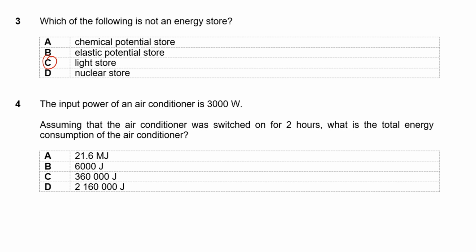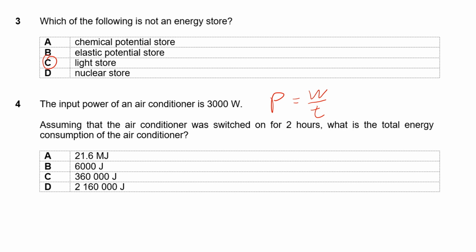Okay, question 4. The input power of an aircon is 3000 watts. And assuming that it was switched on for 2 hours, what was the total energy consumption of the air conditioner? So the first thing that we have to do is figure out what the formula is. So you might recall for power, okay, the formula is power equals to work done divided by time because power is the rate at which work is done.